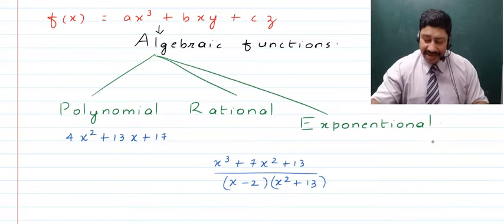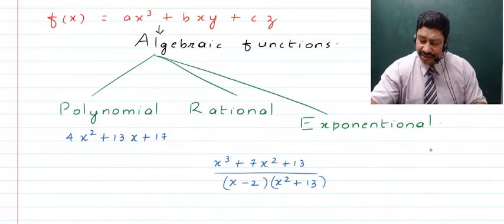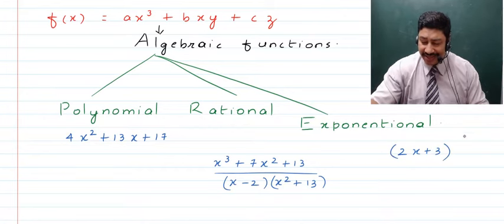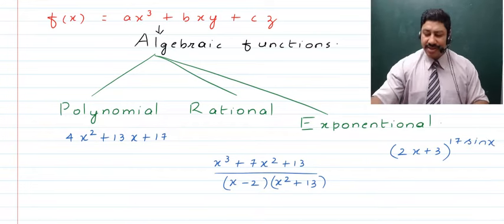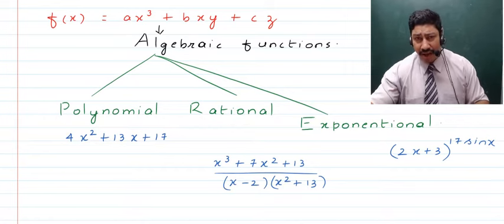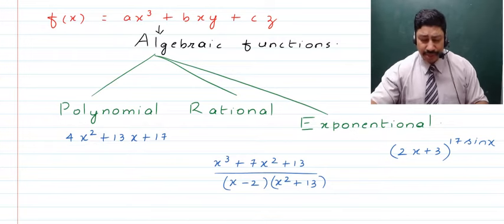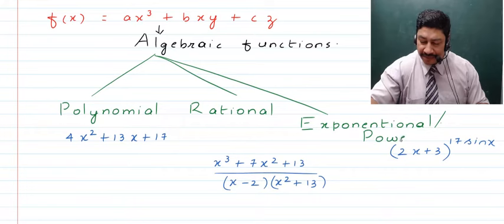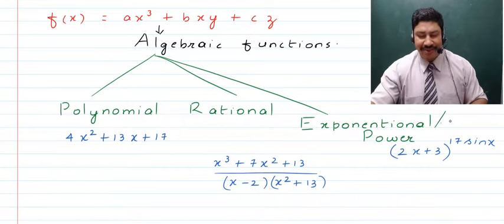Then if we talk about an exponential function, it can be something like (2x plus 3) raised to the power 17 sine x. So here, as we have algebraic expressions in the power or in the exponent or in the index, we call such functions exponential, or they are also known as power functions.